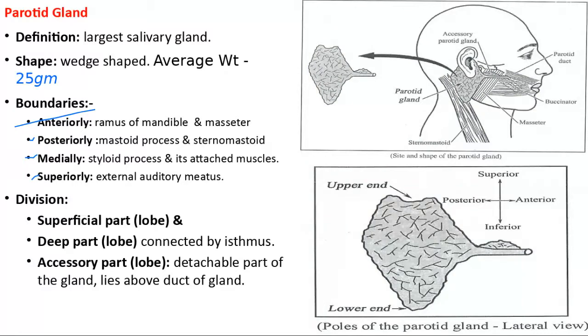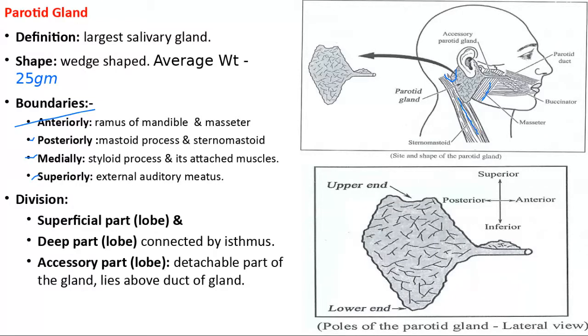the ramus of the mandible and the masseter muscle, and posteriorly the mastoid process and the sternomastoid muscle.